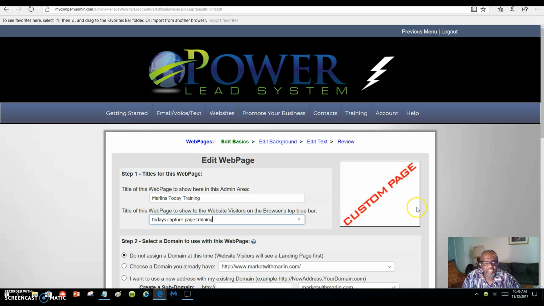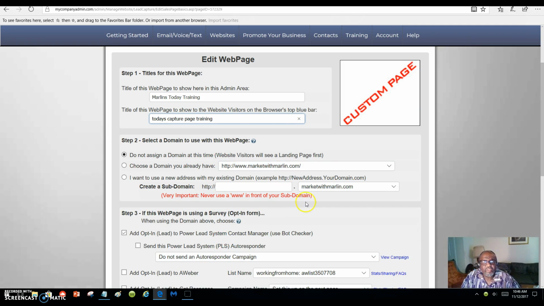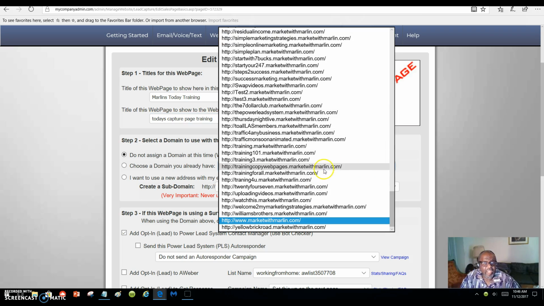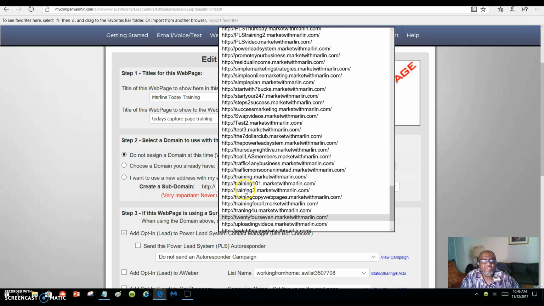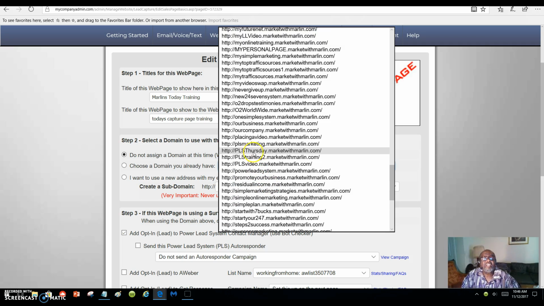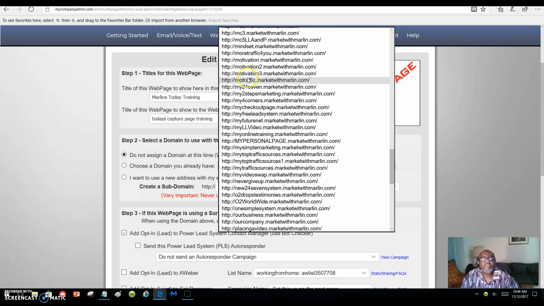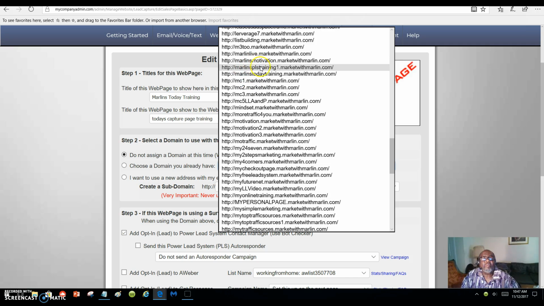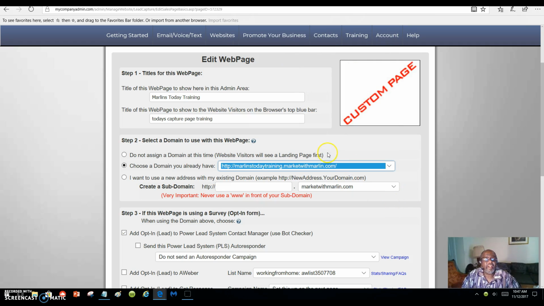Okay, let's see if that works. And right here it says do not assign a domain to this. No, we're going to use the domain that we just created. Okay. Go down to Marlins. See if we can find it. Marlins motivation, Marlins PLS, Marlins today's training. That's the one we want right there.